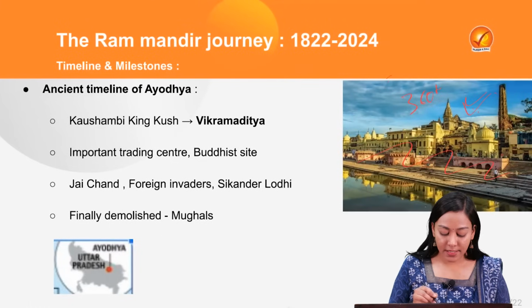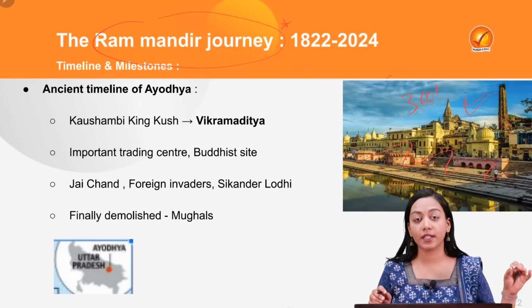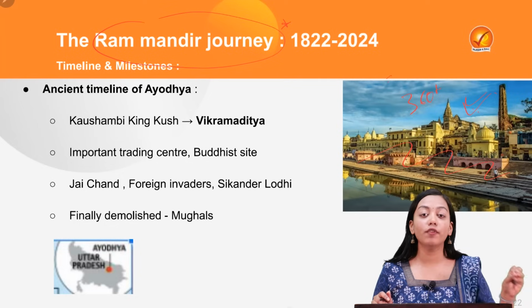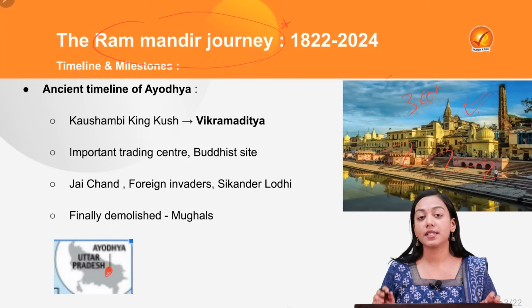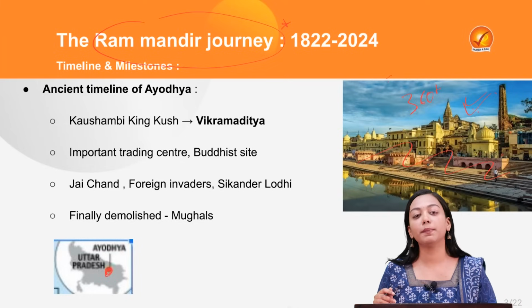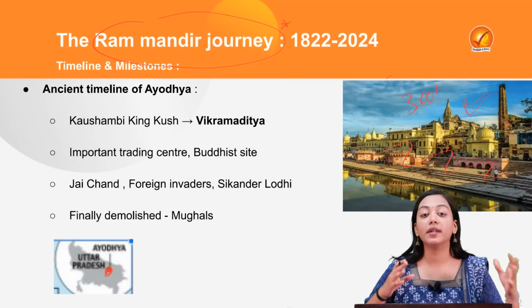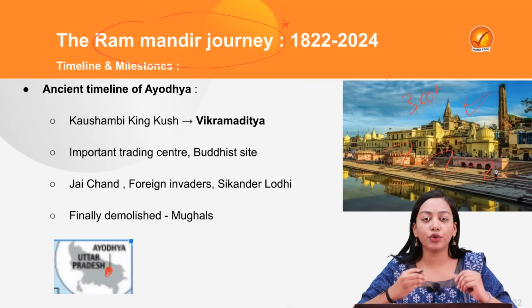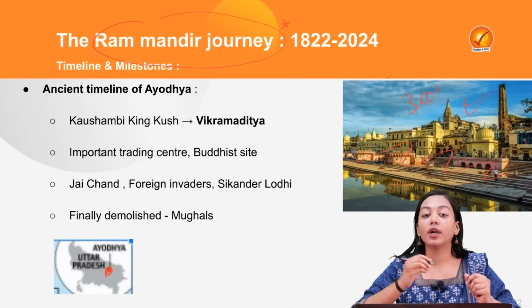See, the first thing, let's understand what and where Ram Mandir is. Ram Mandir is located in the city of Ayodhya. The city of Ayodhya was for the first time said to be established by the ancestors of Lord Ram. But it was during the period of Lord Ram that it saw its full glory. It was the golden period, it saw its zenith. And after him, it saw desolation. It went into ruins.